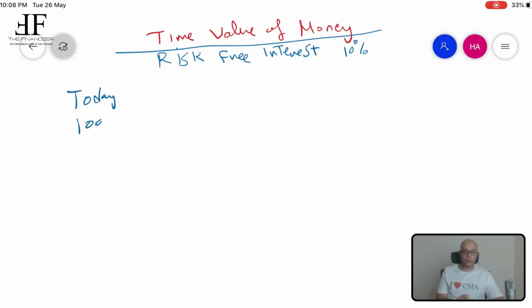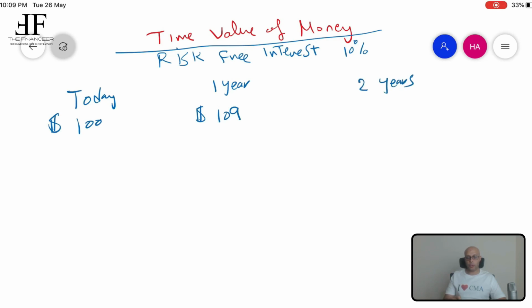And assume that you have been offered 3 options. Option number 1 is to get a value today of $100. So this is the value of the first option. And option number 2 is to get after 1 year $109. And option number 3 is to get after 2 years $120.